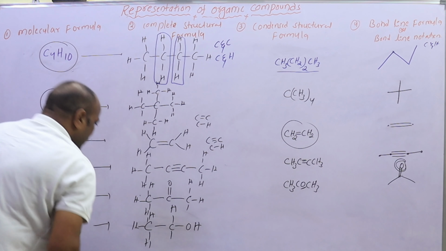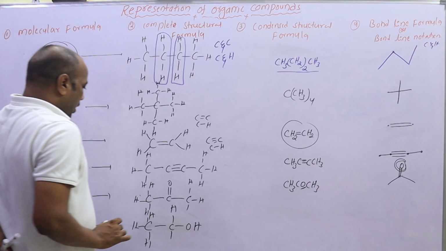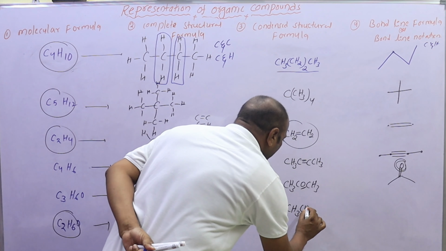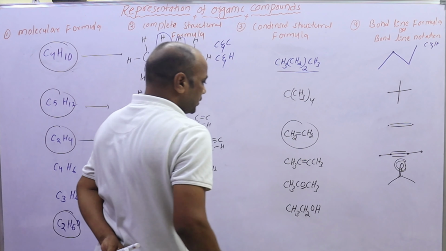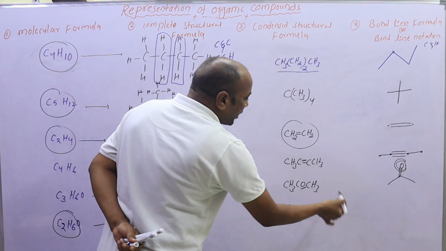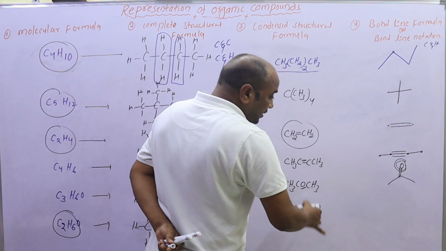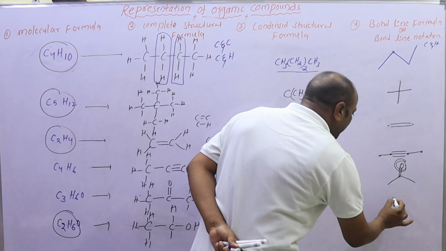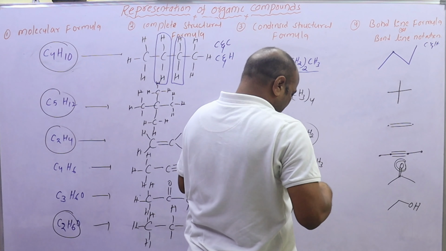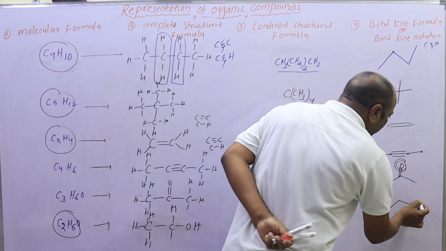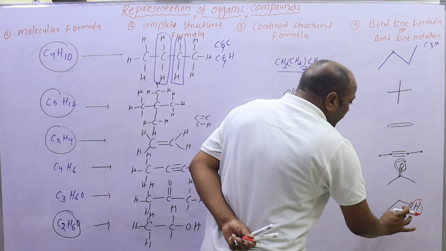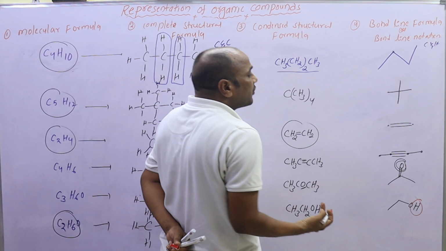And the next molecular formula is the complete structural formula, represented as a condensed structural formula, where any heteroatoms present in the molecule are written to the right of the carbon atom. The condensed structural formula is represented as a bond line notation, but in this the hydrogen atom is shown in the bond line notation, because the hydrogen atom is not directly connected with the carbon atom.